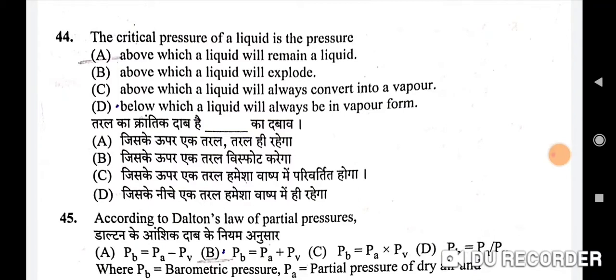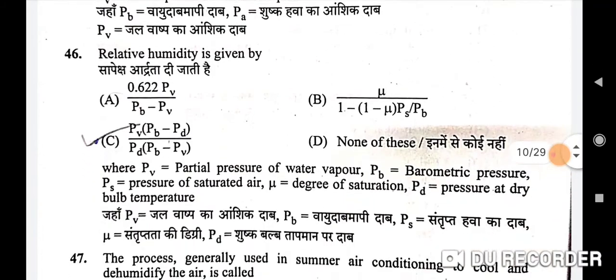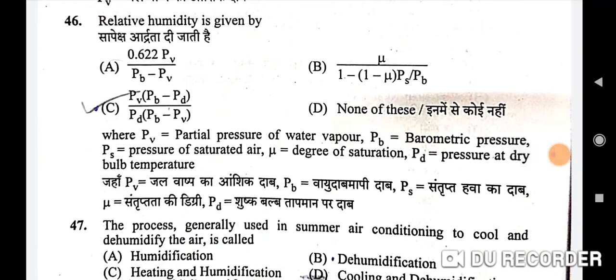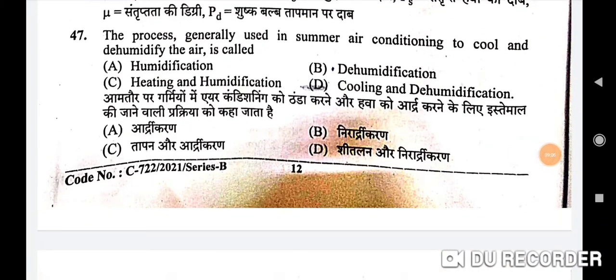45th question, according to Dalton's law of partial pressures, correct option is B, PB is equal to PA plus PV. Next question is relative humidity is given by, correct option is C. C is the correct option here. Next question is the process generally used in summer air conditioning to cool and to dehumidify the air is called, correct option is cooling and dehumidification. D is the correct option.